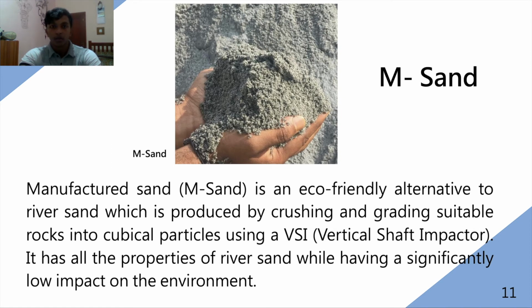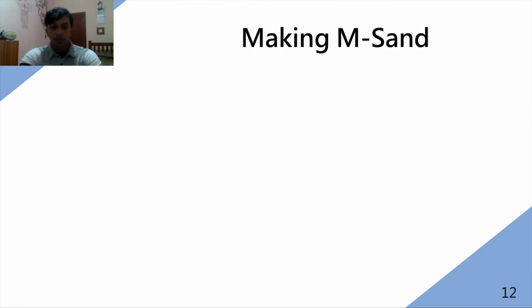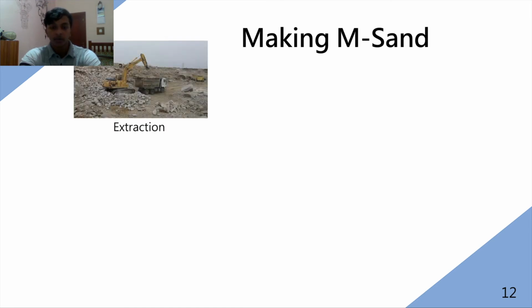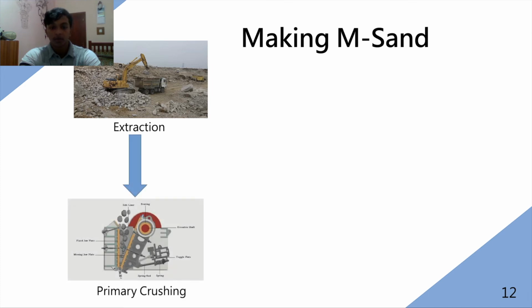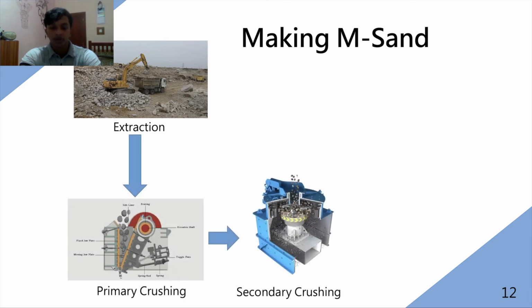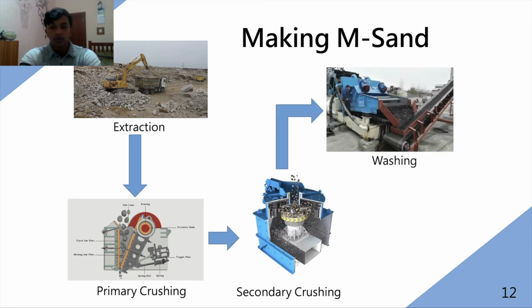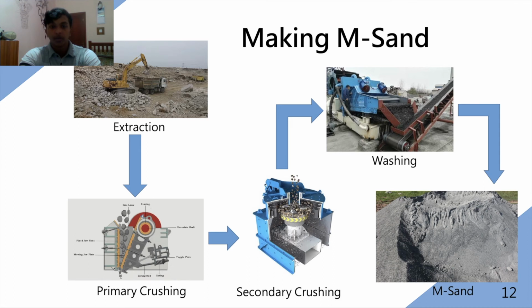And now I'm going to talk about the making of M-sand. We have shown the manufacturing process of the M-sand in this slide. As the first step, the rock is extracted and directed into the primary crushing and then straight to the secondary crushing. Afterwards, the crushed components are washed and that's the end of the making process of the M-sand.